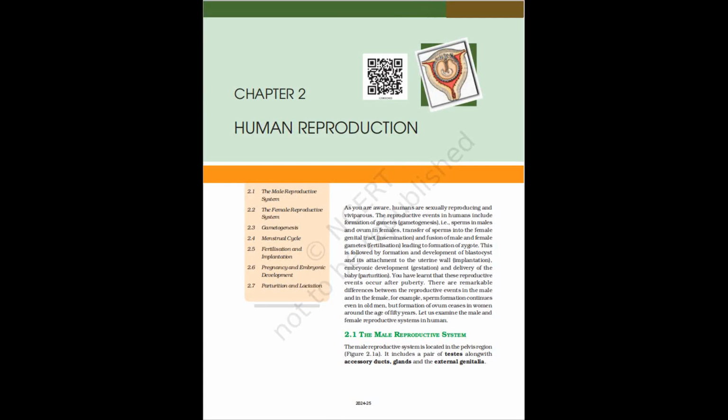Figure 2.5, diagrammatic sectional view of seminiferous tubule, enlarged: spermatozoa, spermatid, secondary spermatocyte, primary spermatocyte, Sertoli cell, spermatogonium. What would be the number of chromosomes in the spermatids?